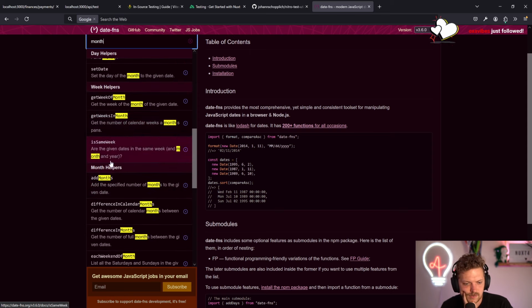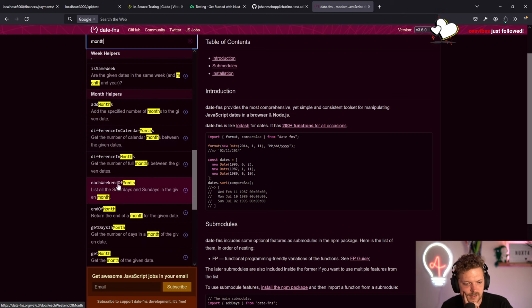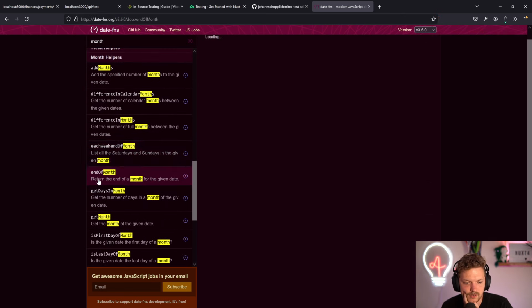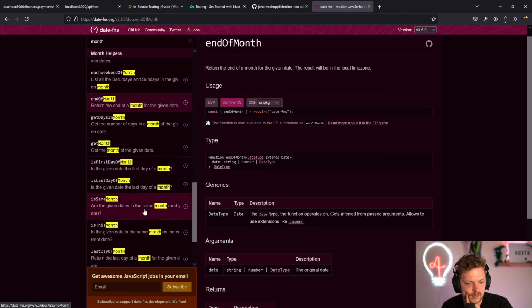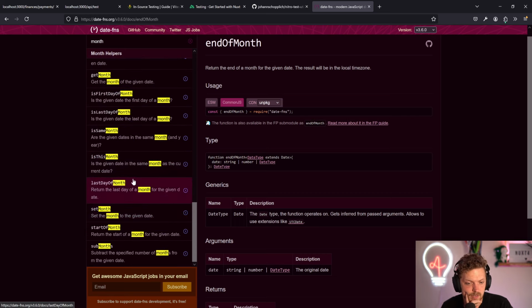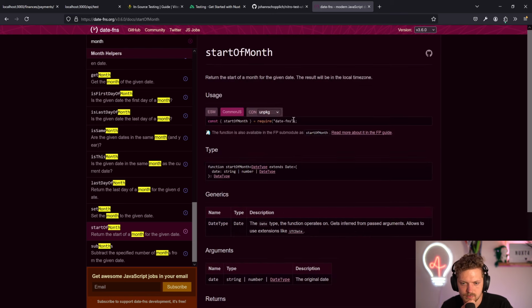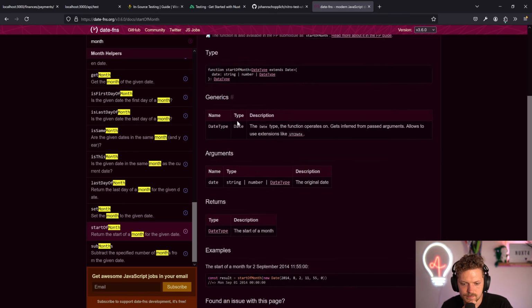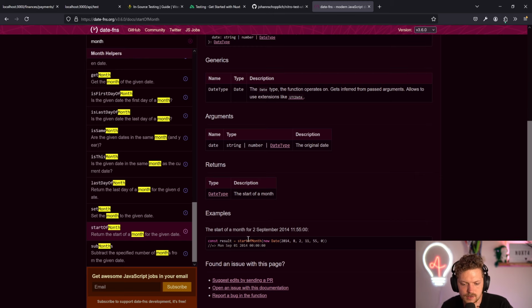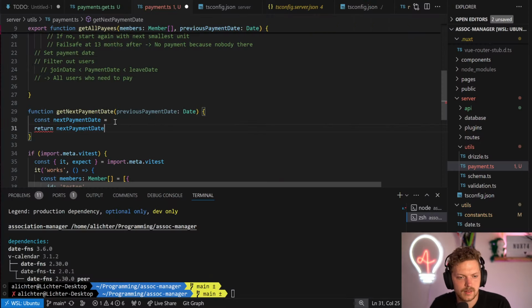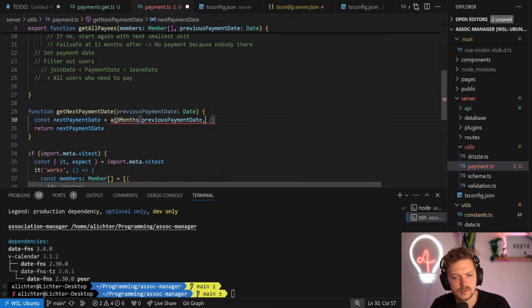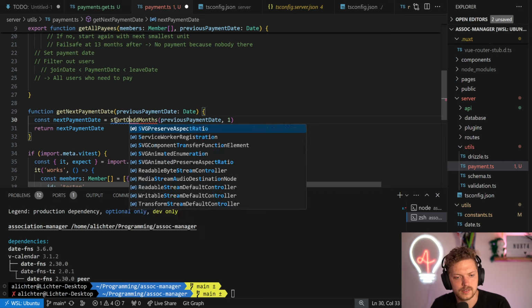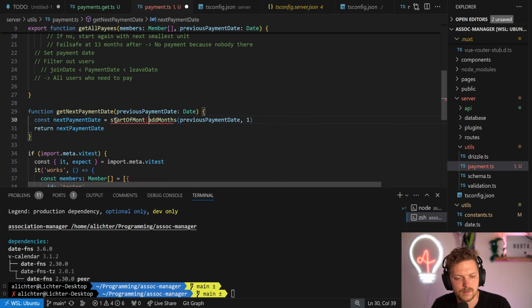Is same week. There are lots of good things to check. Differences month and end of month, and also if end of month, we also have the beginning of the month somewhere. Last day of month. Then we also have first day of month, I think. No? Start of month. There we go. Perfect. So if we would use that with ESM, then it's just start of month. Lovely. Okay, let's do this. Let's just say add months, previous payment date, 1, and we say start of month.